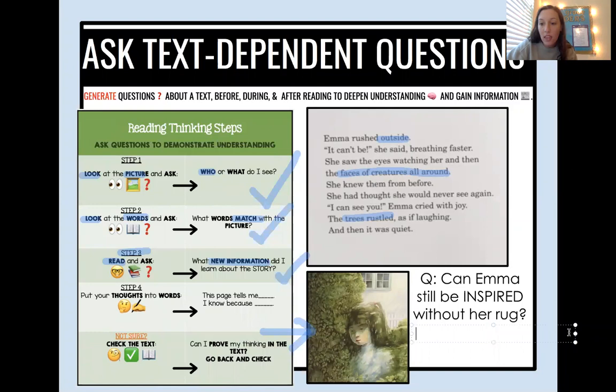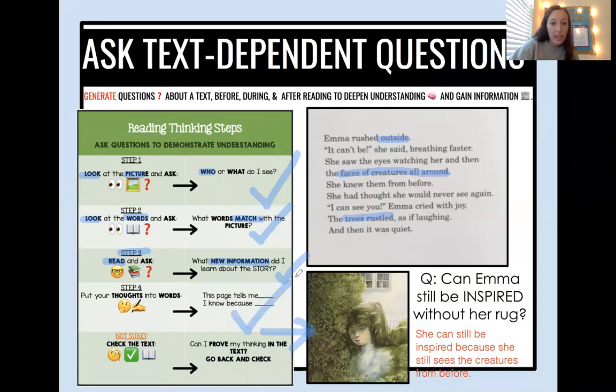So I want to put my thoughts into words by making a sentence. She can still be inspired because she still sees the creatures from before. And now I can put a check for step four because I put my thinking into words. Emma can still be inspired because she still sees the creatures from before.